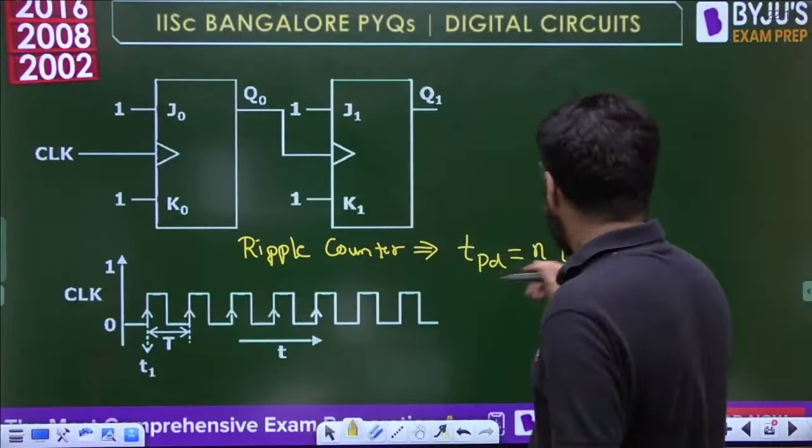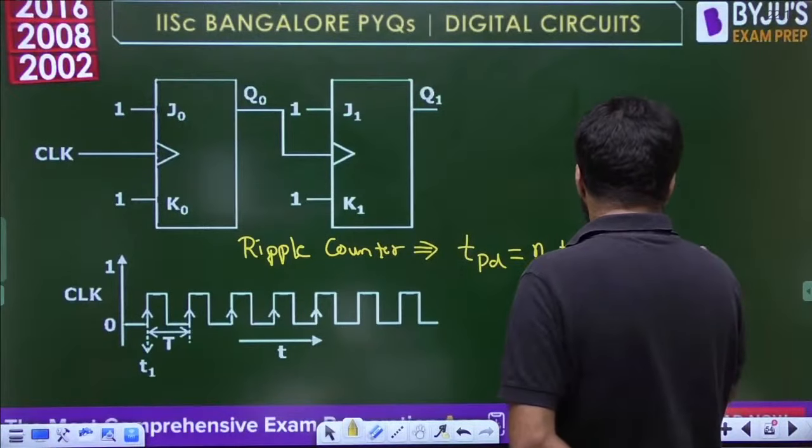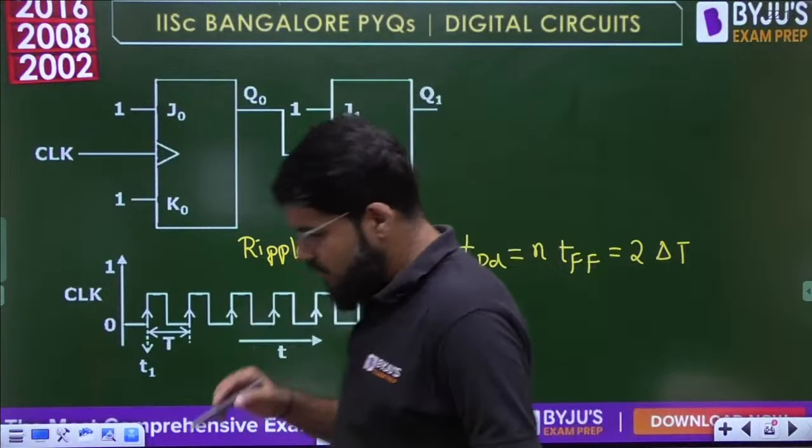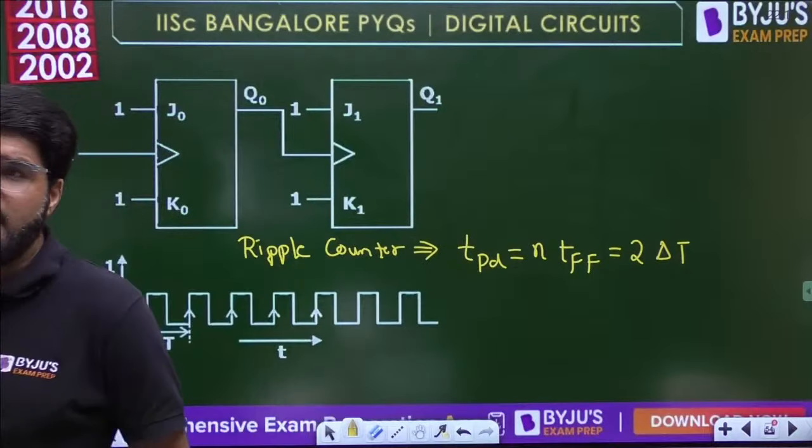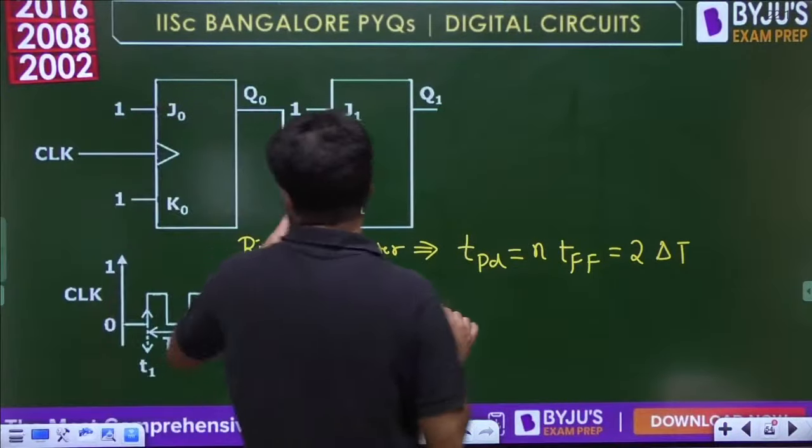What is n? It is a 2 stage. And what is every flip flop delay? It is 2 delta t. So that is one observation, 2 delta t. Also, it is a 2 flip flop combination.